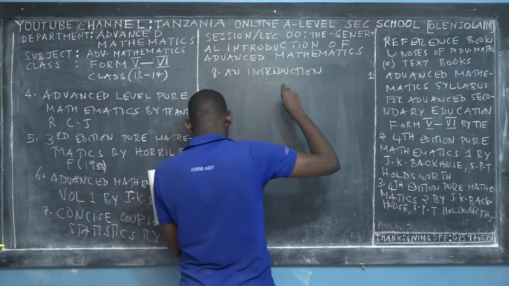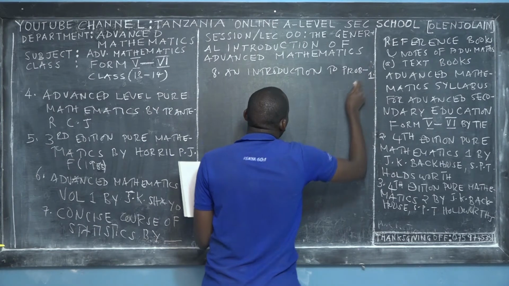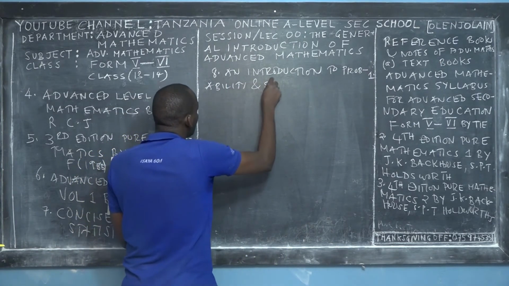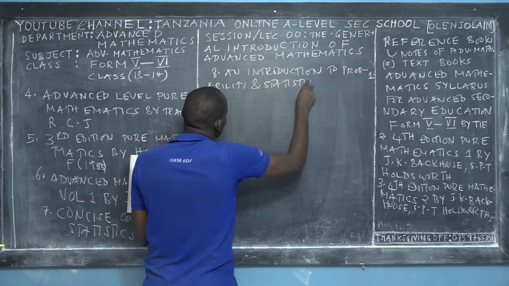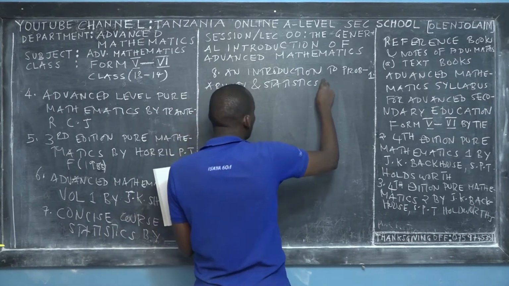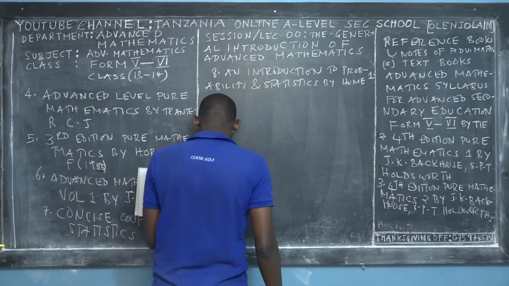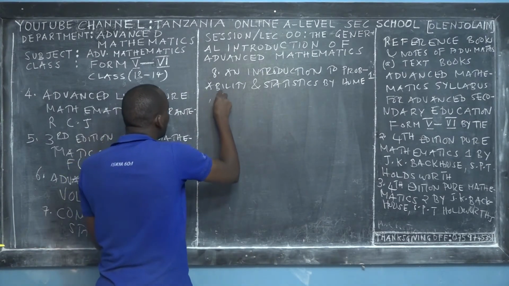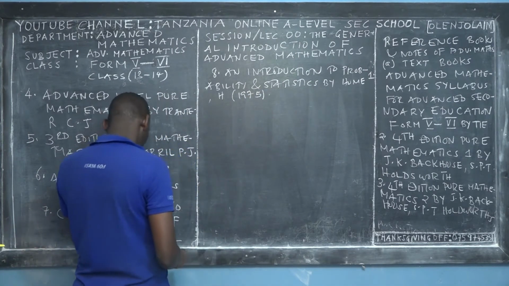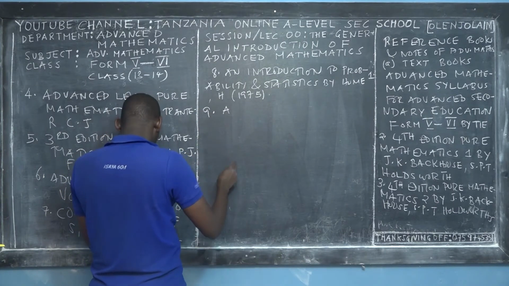An Introduction to Probability and Statistics, and this is authored by Hume in 1975. The ninth reference book is called Advanced Mathematics by S. Chand.